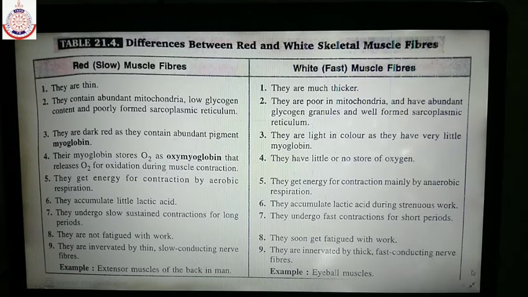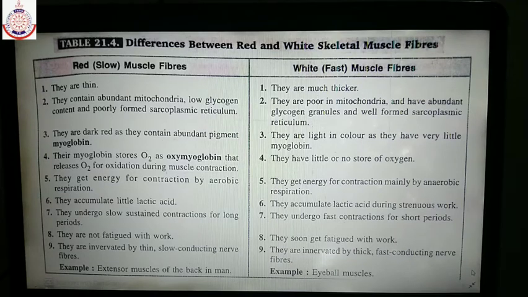These red muscle fibers have abundant mitochondria. This large amount of mitochondria utilizes the large amount of oxygen provided by the myoglobin to produce a large amount of energy in the form of ATP, and this energy is utilized for the contraction of muscles.